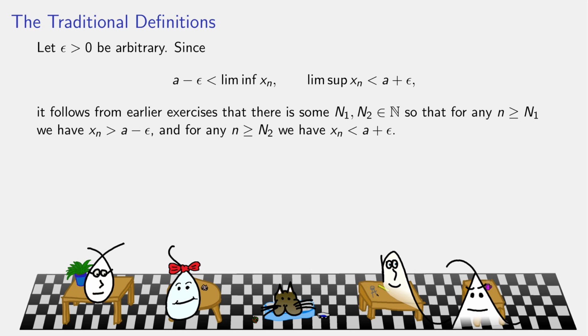And since A plus epsilon is bigger than the LimSup, there are only finitely many terms bigger than that. In other words, past a certain point, they're all smaller than that. So there must be two different cutoff points, N1 and N2, so that past N1, we are always bigger than A minus epsilon, and past N2, we are always less than A plus epsilon.